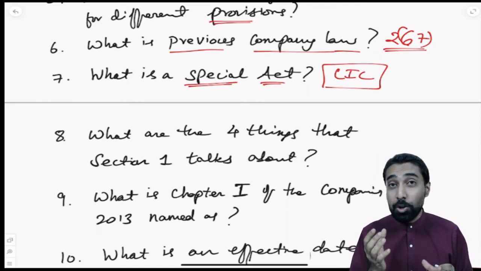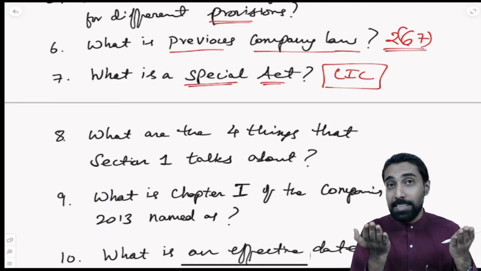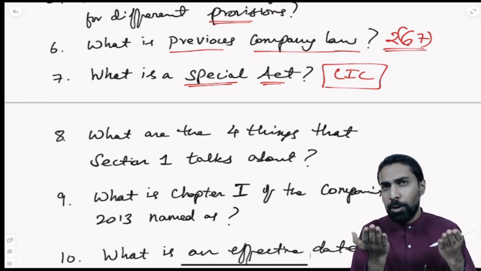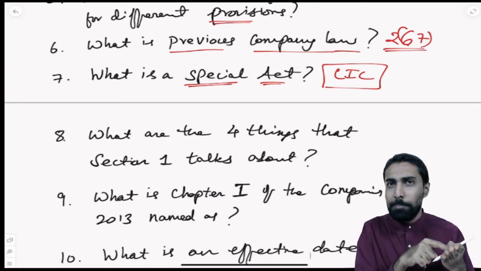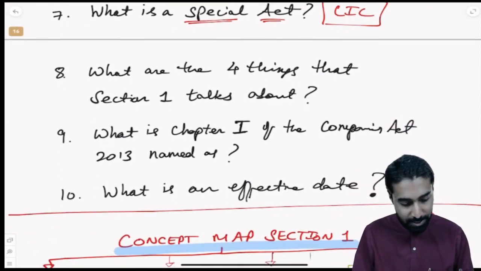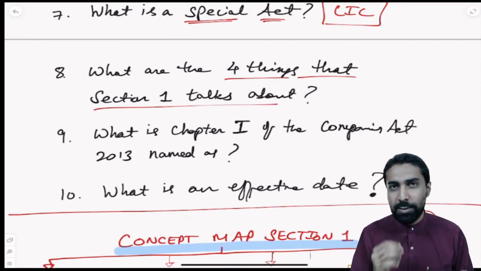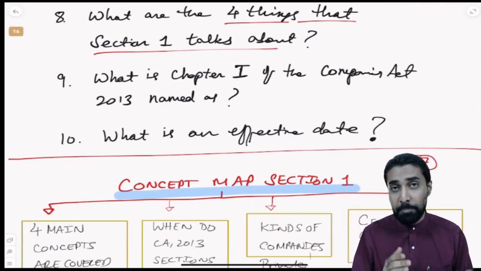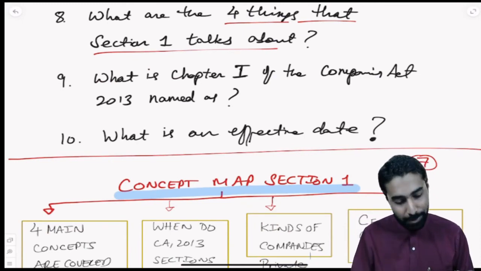But if there is a contradiction between the Companies Act and the LIC Act, the LIC will follow the LIC Act. It will not follow those inconsistent provisions with the Companies Act. Other provisions of the Companies Act they will follow. Only inconsistent provisions they will not follow. What are the 4 things that section 1 talks about? We already understood that. Correct? The name, the place, the geographical area, the different dates, and to which companies this whole act will apply.